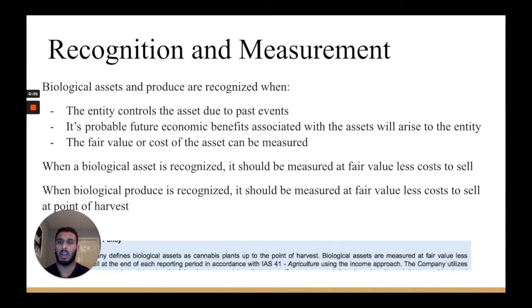So now I'm going to be talking about recognition and measurement. This can be found in IAS 41, section 10. Biological assets and produce are recognized when the following 3 are relevant. Number 1, the entity controls the asset due to past events. Number 2, its probable future economic benefits associated with the asset will arise to the entity. And number 3, the fair value or cost of the asset can be measured reliably.